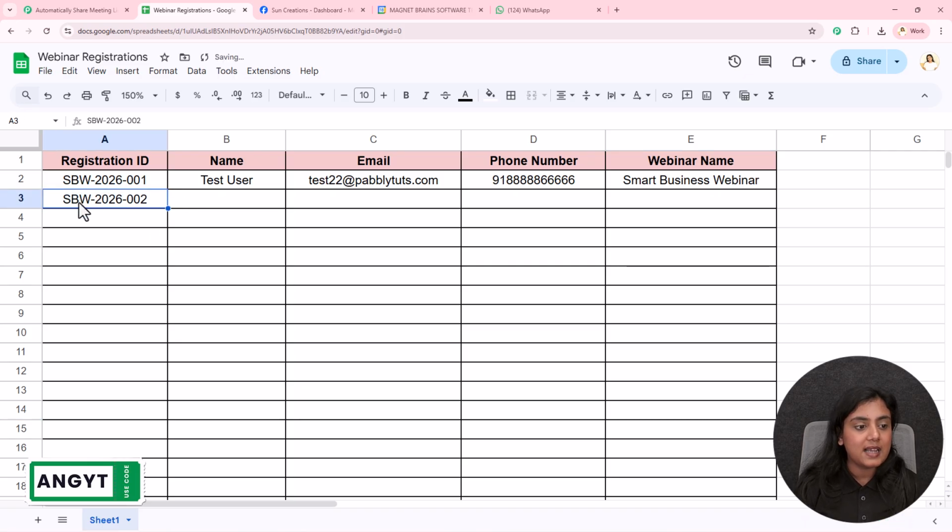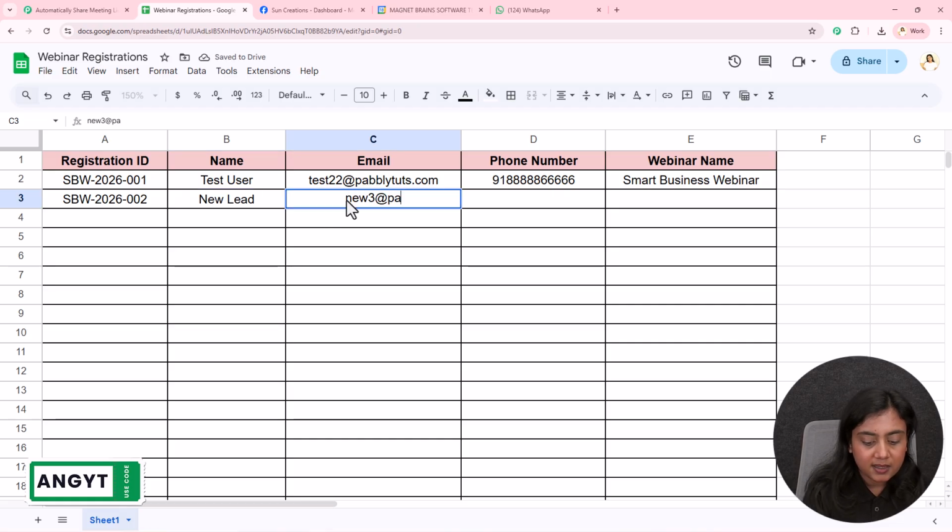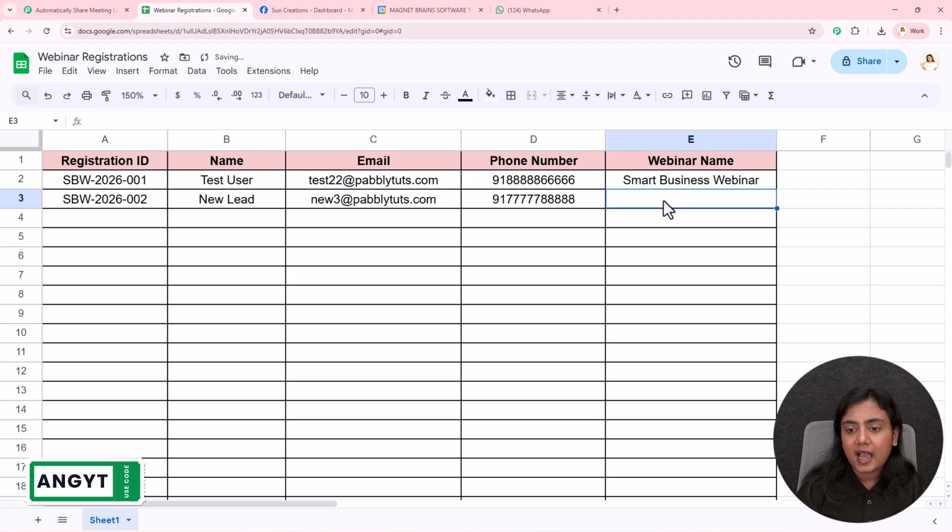The registration ID you can see is written right over here. The name of the person I will write over here as new lead. Okay. For the email, I'll write it as new3@pabblytudes.com. Okay. For the phone number, I will enter a dummy phone number right here. After that for the webinar, it is Smart Business Webinar.